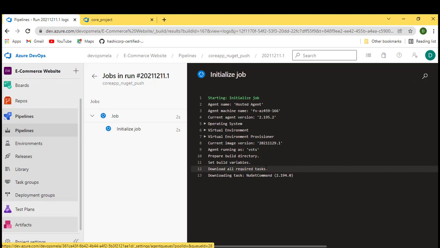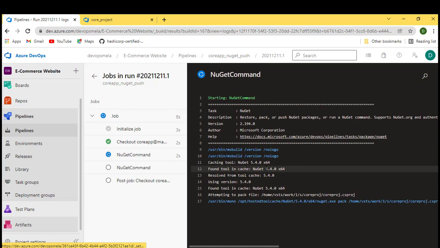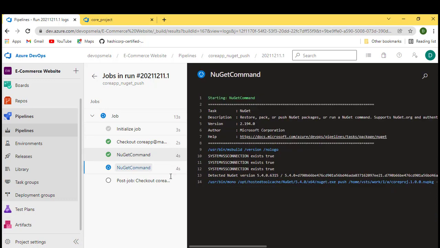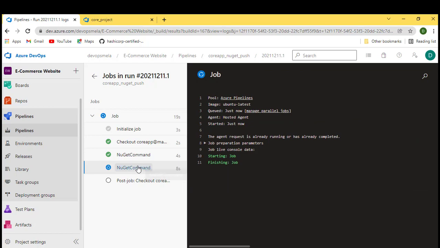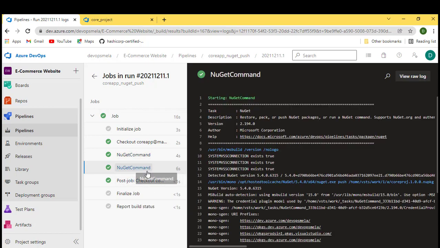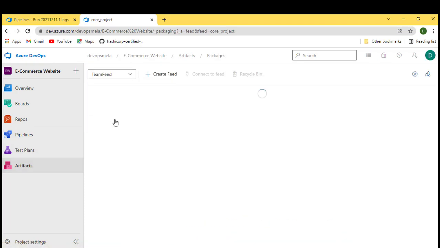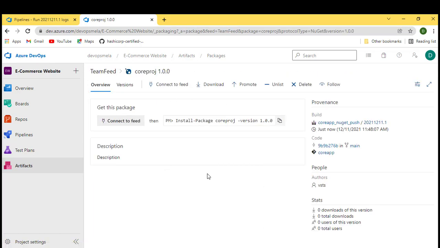So it has started again. Let's wait. My NuGet pack command was successful. Packing was successful. Now let's see, it's pushing the changes. This is done, and if you see, this was successful. So we have successfully pushed the NuGet package into our feed. Let's come back. This is not the feed. Team feed, here we go. We have this package created right over here.